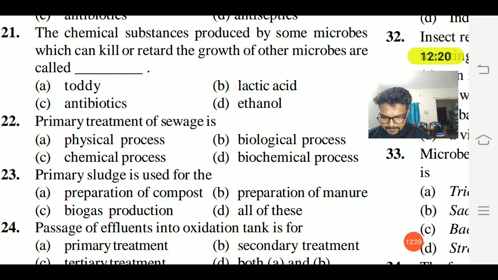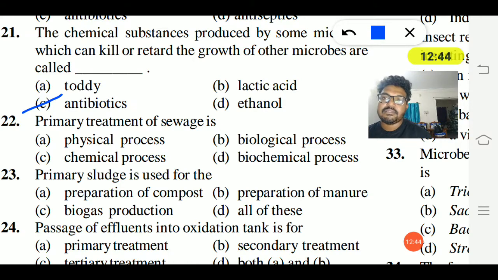The chemical substances produced by some microbes which can kill or retard the growth of other microbes are called toddy, lactic acid, antibiotics, and ethanol. Antibiotics is the right answer.